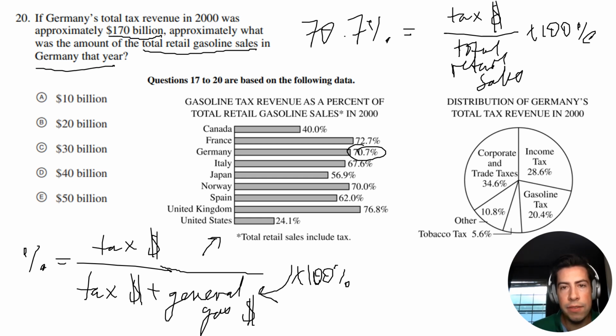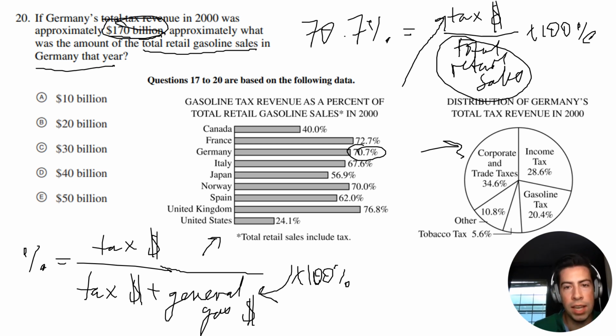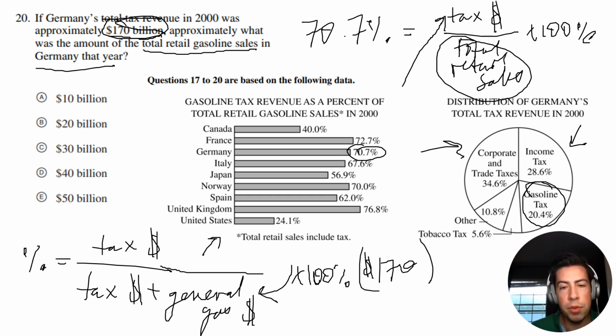Now that we have this, we need to figure out what the total tax dollars are, and we don't know that yet. So now we're going to have to use this figure right here. Going back, they tell us that the total tax revenue was $170 billion. This figure tells us the percent of the total, so if we're looking for the gasoline tax, we're going to need to use 20.4%. So I'm going to take 170, and it's billion, but we'll just say 170 for now, and multiply that by 0.204, because that is 20.4% in decimal form.